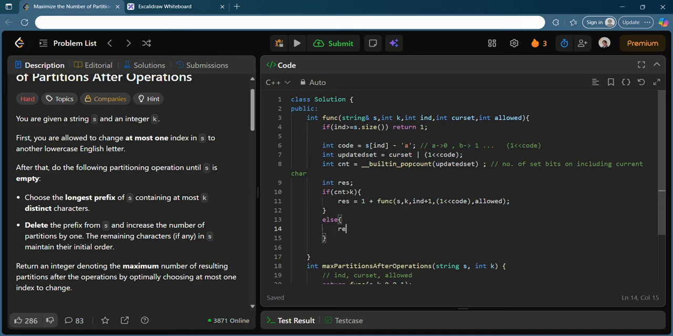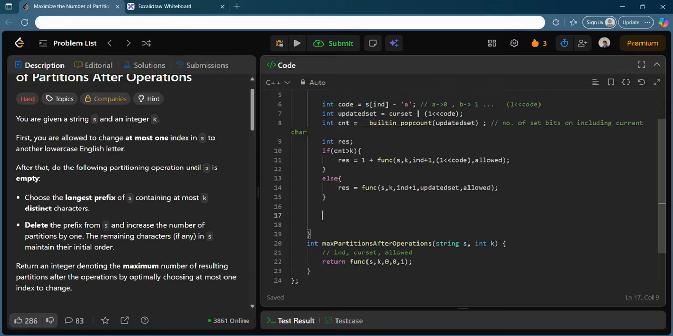And else what I can do is very simple. Else I can call this result is nothing but function sk, and index will definitely go +1, and one left shift code. No, this time not a one left shift code, because you do not need to reset right now. See, on updating the set also, you still have not crossed k, so your partition may be still not over. So you need to pass the updated set as the mask, and you are still allowed whatever, allowed or not allowed, whatever this boolean value says to you.